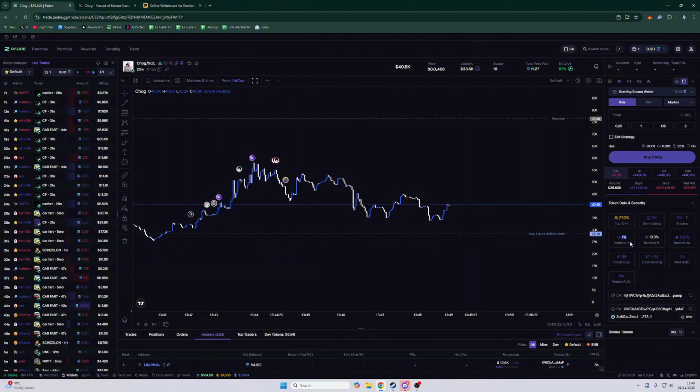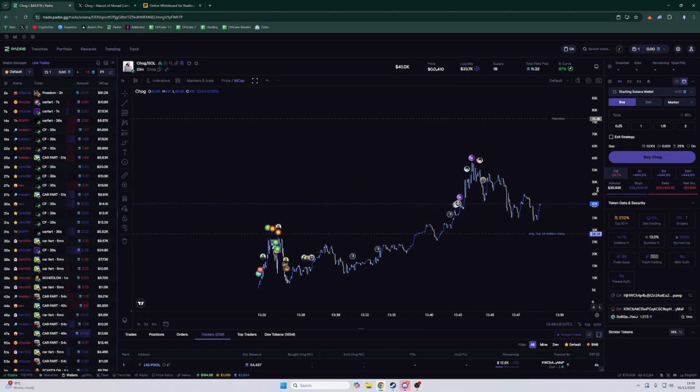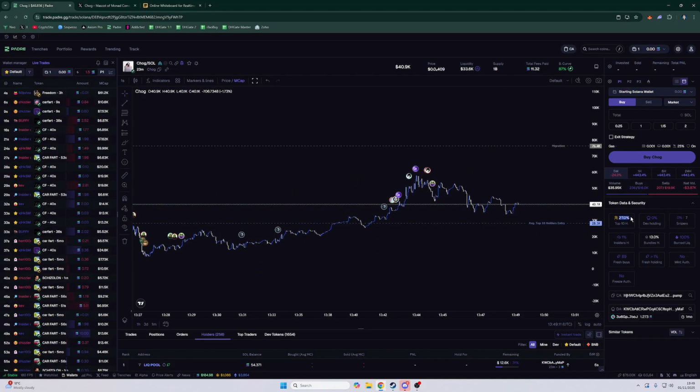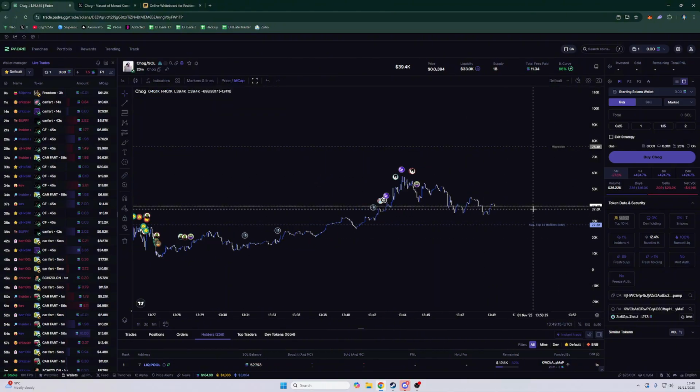We can see there's only 1% insiders holding. That's good. Fresh wallet is less than 1%. That's also good. And bundlers holding is 13%. So if we were going to trade this, I would wait for this to go down to like 20% top 10 holders, and then I'd buy in, because these guys can nuke the chart. So that's how I trade.